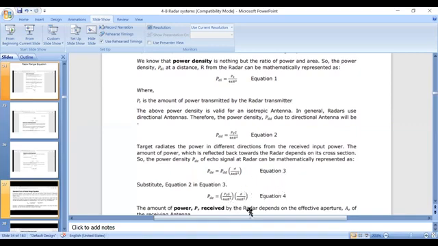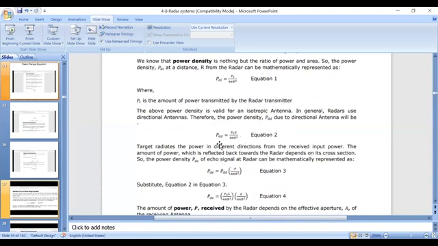Next, in equation 5, you need to consider the received power. Actually, what is going on here? Initially, we considered an isotropic source. Next, we considered a directional antenna, a directional source. You can call it a source, radiator or directional antenna.